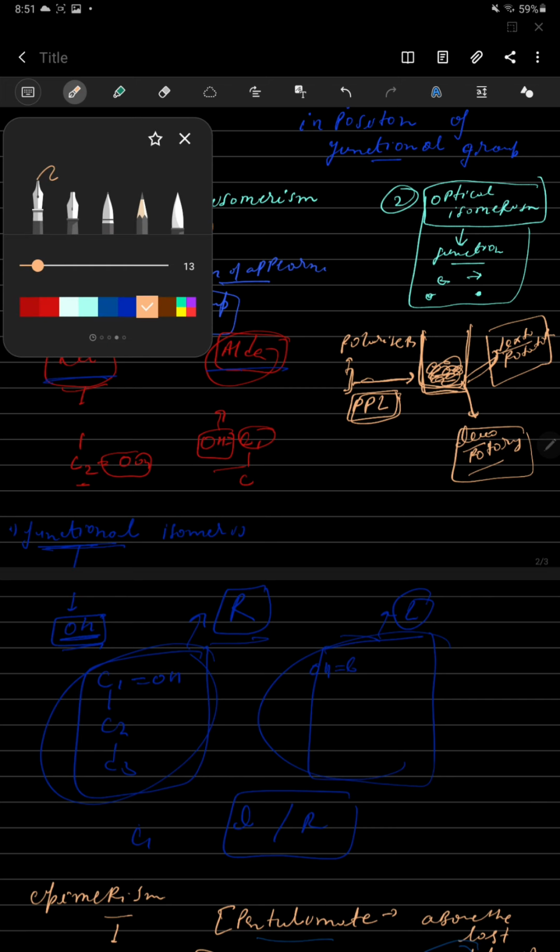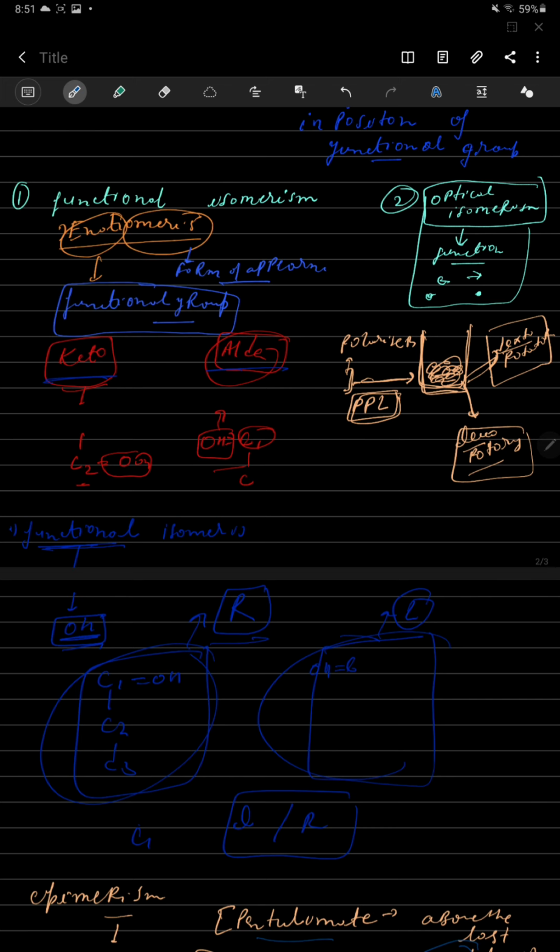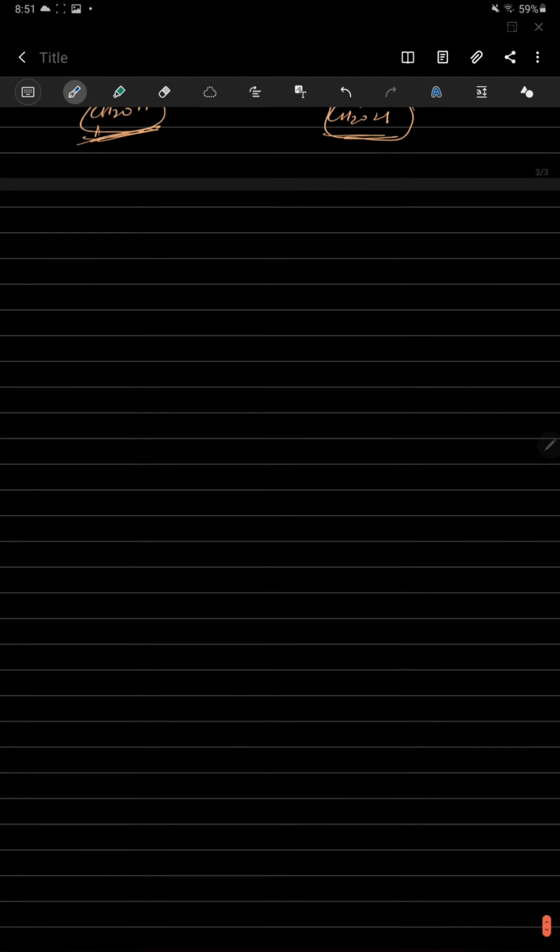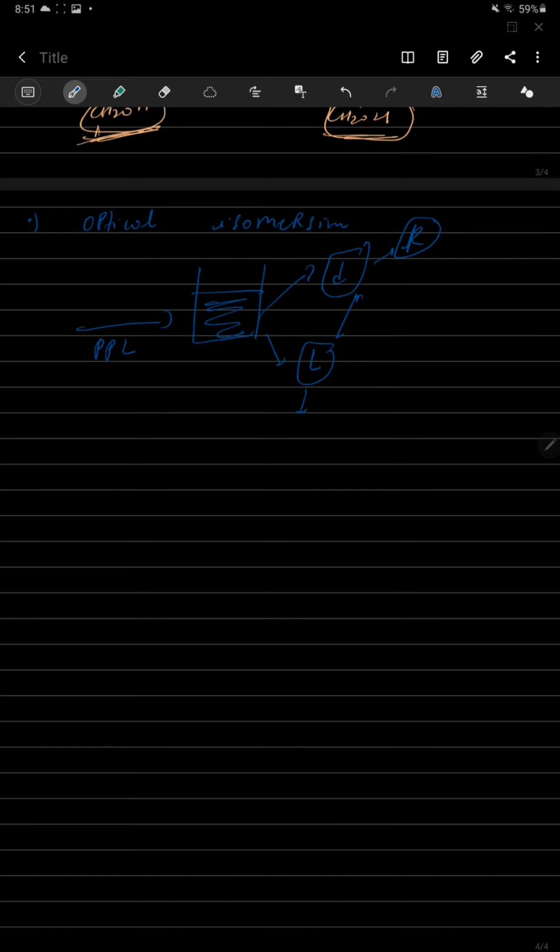So there is one enzyme, which I will write here. Just we revise the thing shortly. When we take the compound, it sends the plane polarized light in two directions, dextro and levo. Levo is left rotatory and dextro is right rotatory. Now there is an enzyme known as racemase, which changes the form of light.